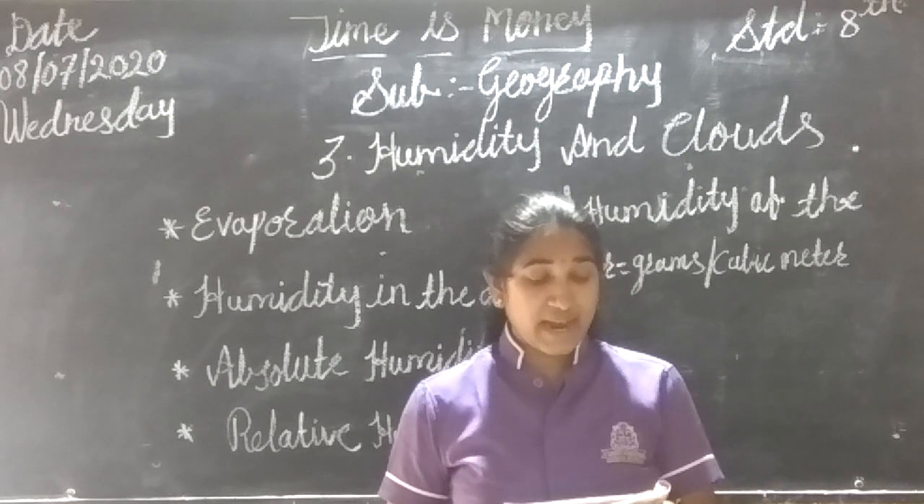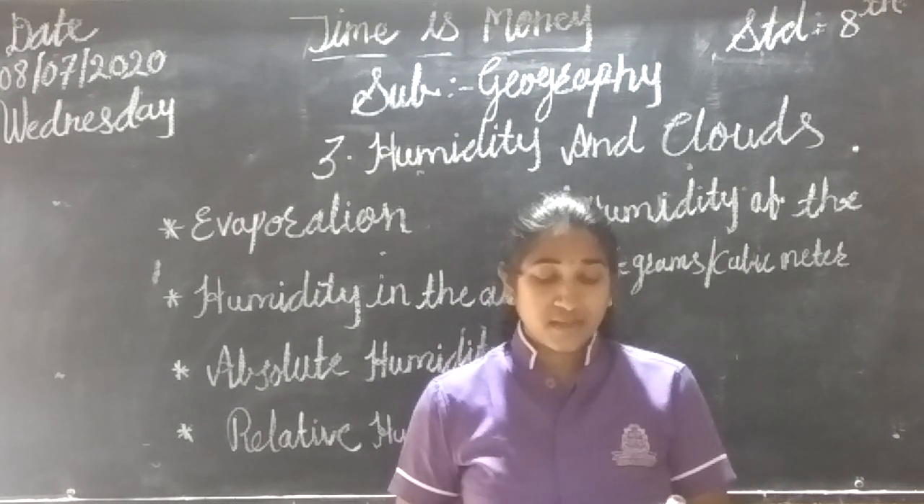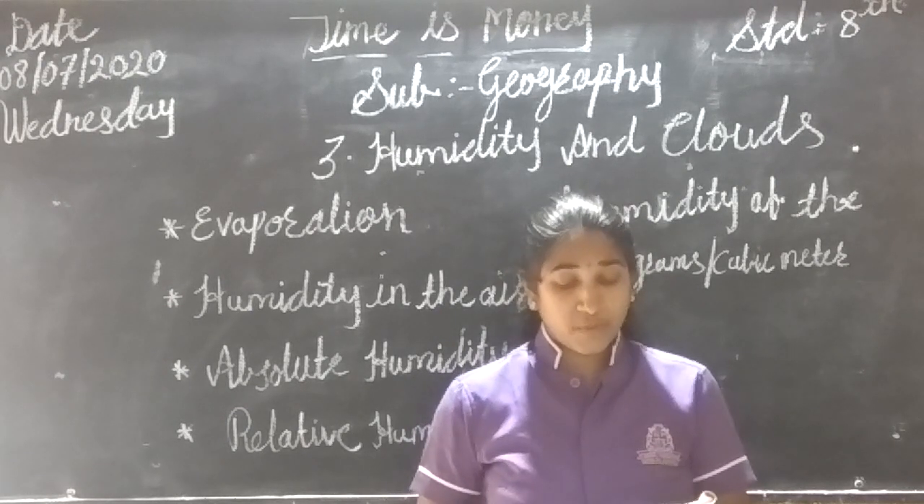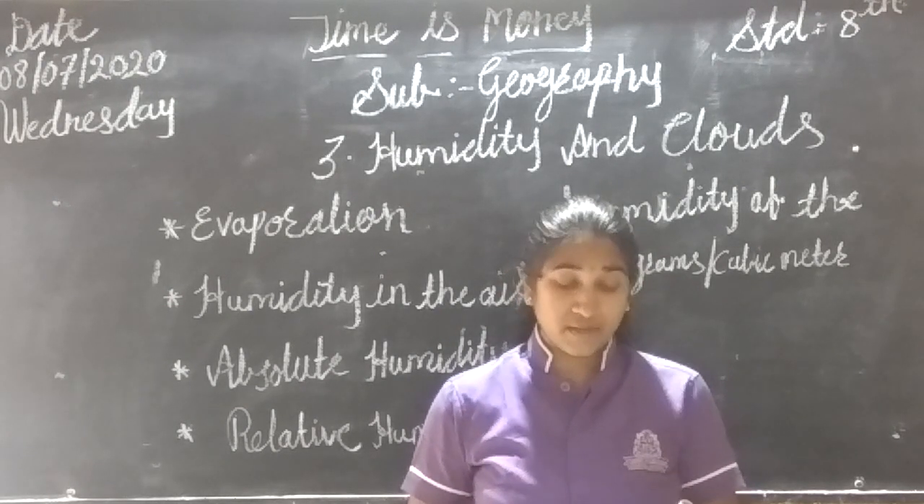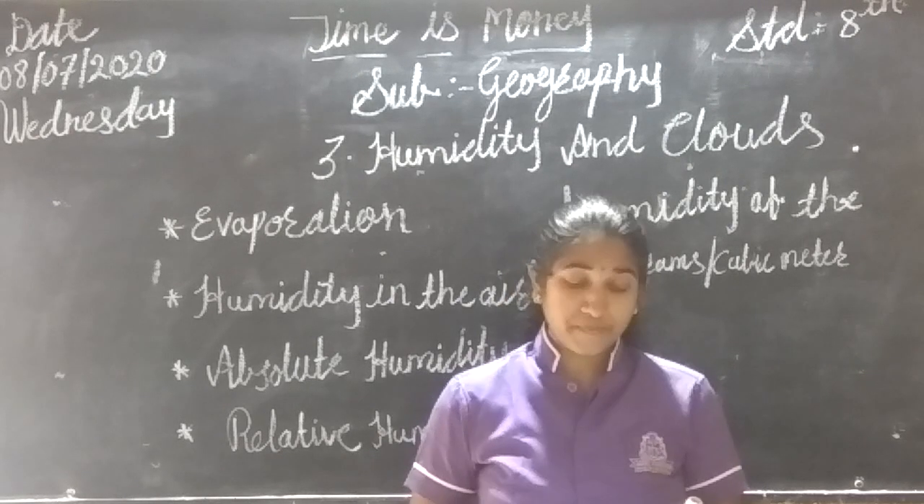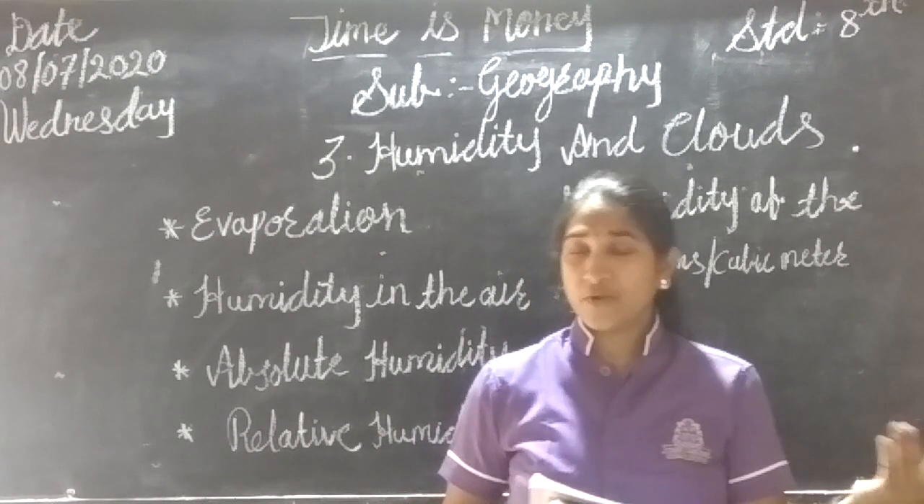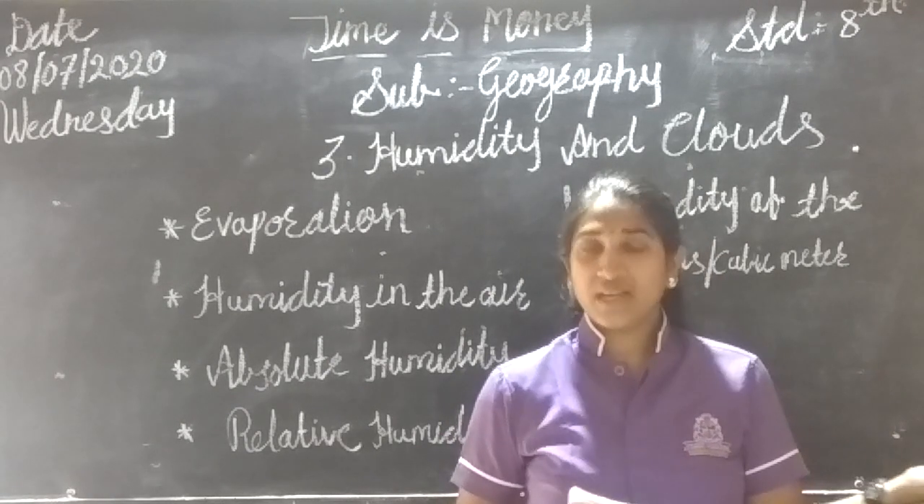If the velocity and temperature of air are high, then evaporation occurs rapidly. If the wind is blowing slowly and the air is cooler, evaporation occurs slowly. See, if the wind is slow, then evaporation also occurs very slowly.